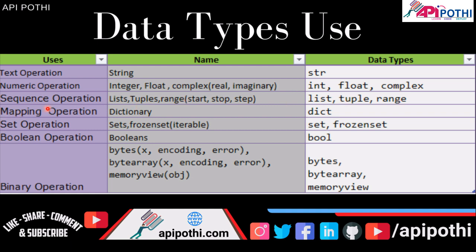For any mapping related operation, because a dictionary has key value pairs, we are going to use the dictionary. DICT is the data type reserved for the dictionary in Python. For set operations, we have set and frozenset as the reserved data types. Similarly, for Boolean and binary types, we have the respective data types reserved in Python. We're going to learn each function in detail.